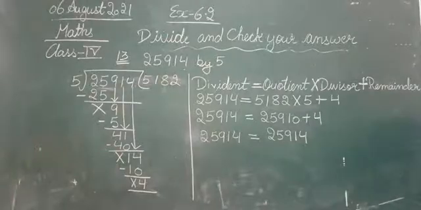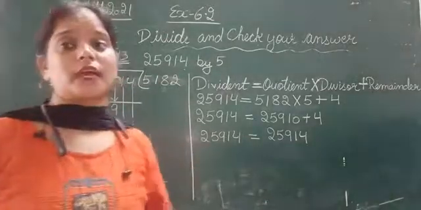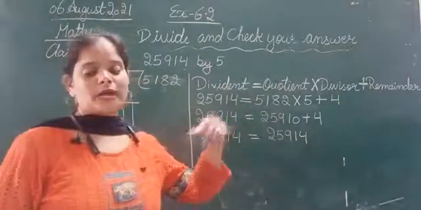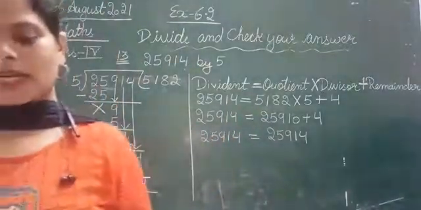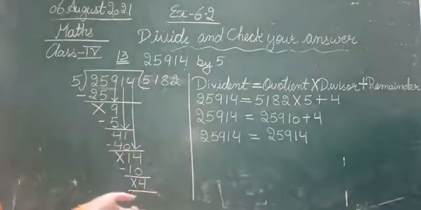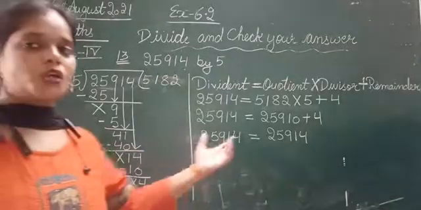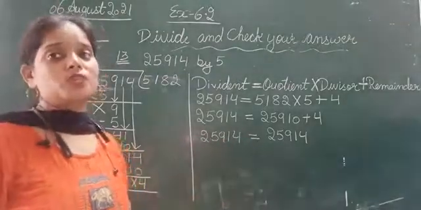So 25,914 is equal to 25,914. See, when both our terms came out equal to each other, that means our answer is correct. Therefore our answer is correct. So we have checked the answer. This is the method of how we are going to check the answers.